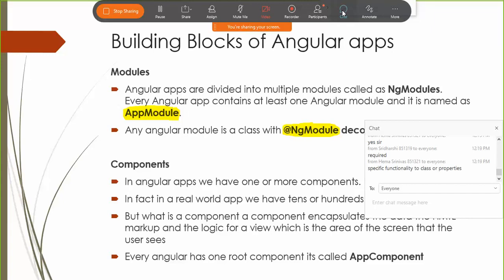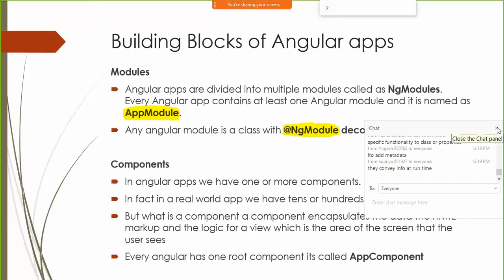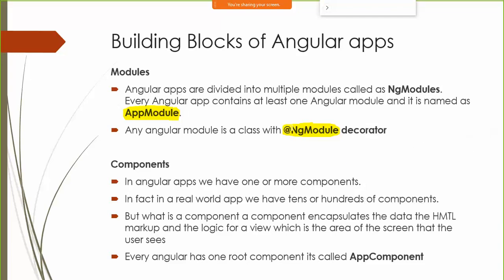Sridharshi, that's an example. Required as an attribute provides metadata at runtime to the framework so that it can make some decisions. Yes, yes, yes. So here we have decorators. Decorators are similar to attributes from C sharp. They provide some extra metadata. So there is one decorator here called ng module. This decorator is added on the app module. App module is nothing but a class with this decorator called ng module. We have just seen how to create a class, correct? So within that class you will have this particular attribute called ng module.